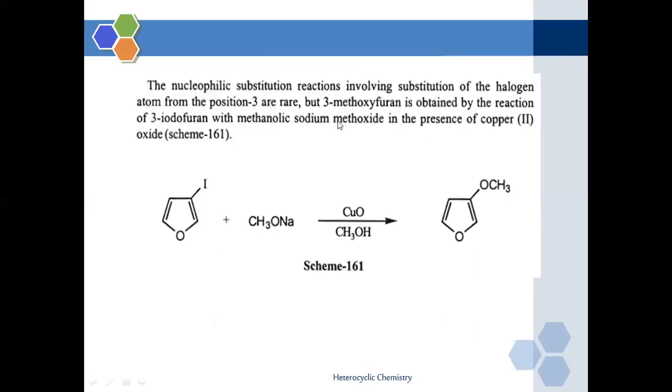The nucleophilic substitution reaction involving substitution of the halogen atom from position 3 is rare, but 3-methoxyfuran is obtained by the reaction of 3-iodofuran with sodium methoxide in the presence of copper oxide as the catalyst. Now, nucleophilic substitution is generally rare in the case of furan.